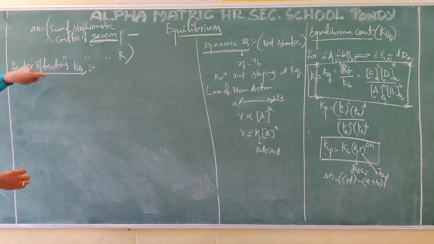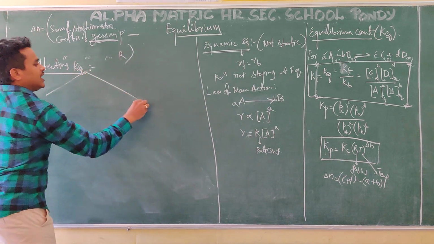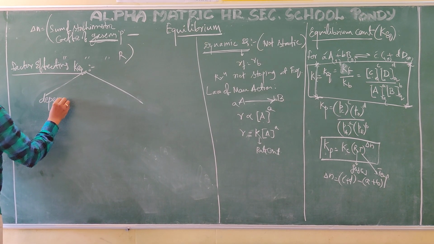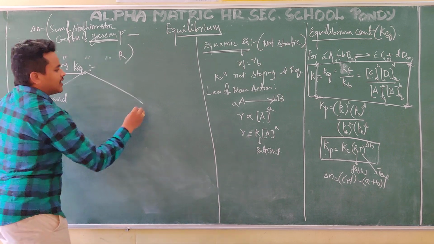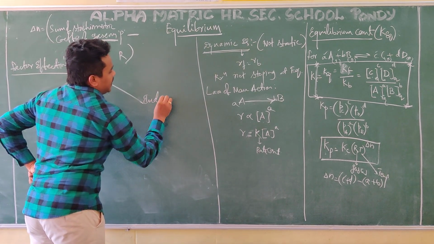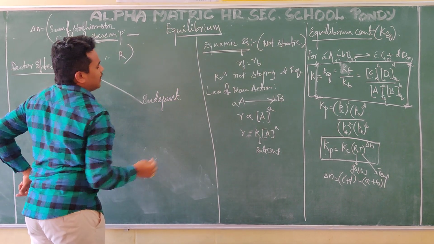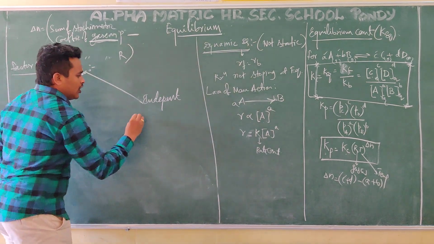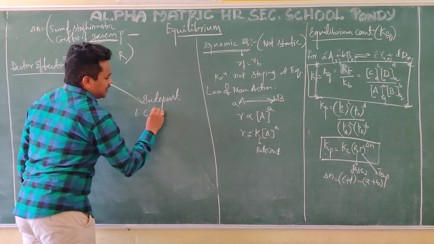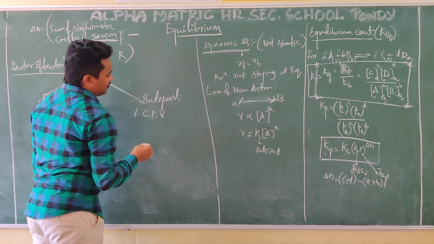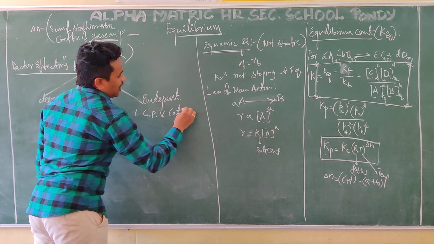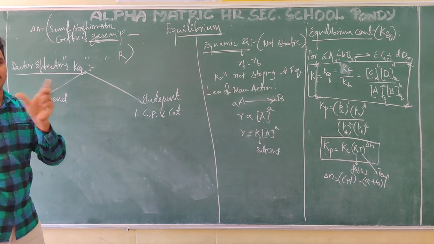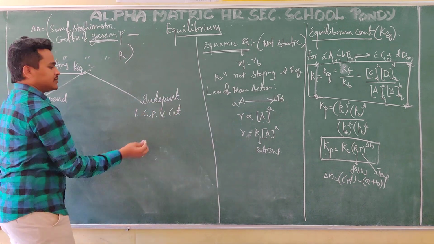Affecting means the equilibrium constant can depend on something, or it can be independent. On what factors is it depending and on what factors is it independent? Let me talk about independent first. If you change concentration, pressure, volume and catalyst, the value is not going to change.